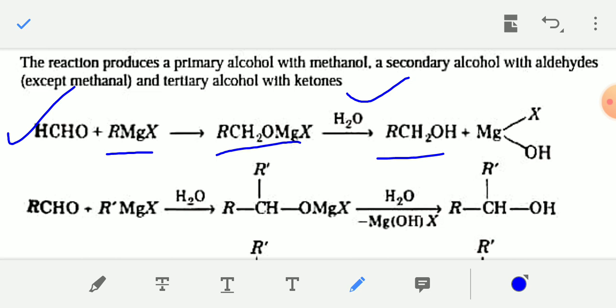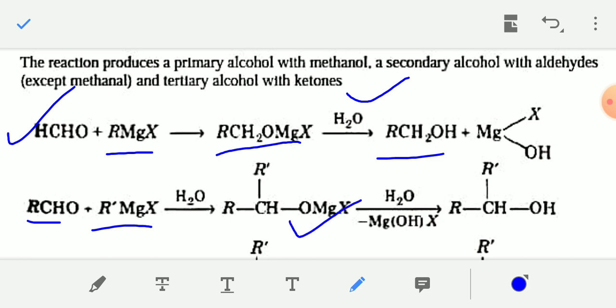If you react Grignard reagent RMgX with another aldehyde like CH3CHO or C2H5CHO, acetaldehyde, propanaldehyde, that is R'CHO, then you will get a 2-degree alcohol.